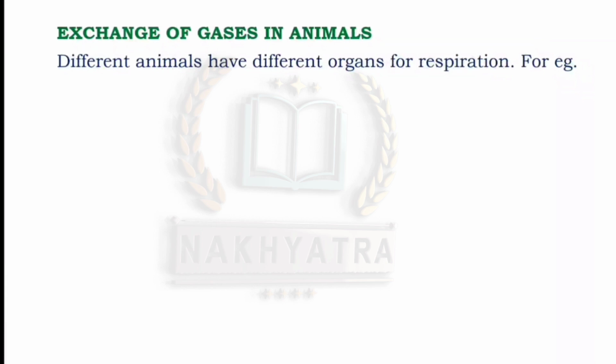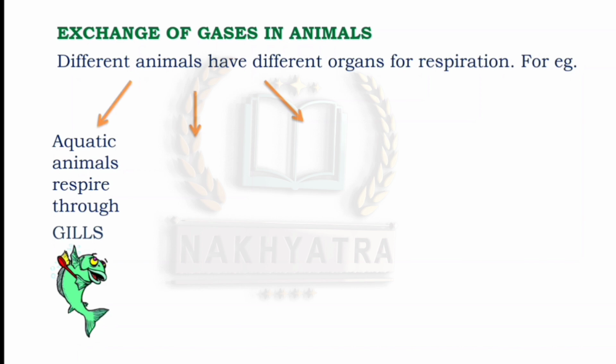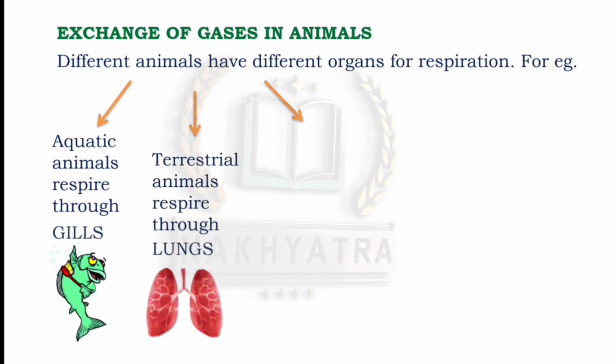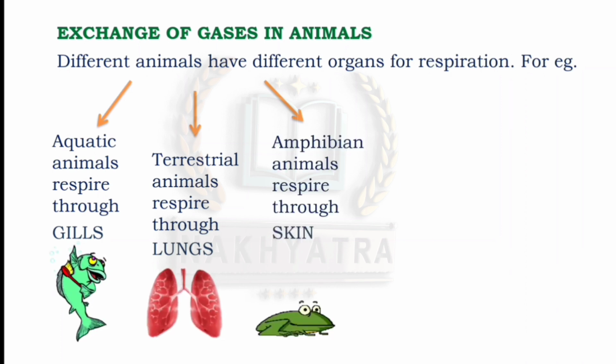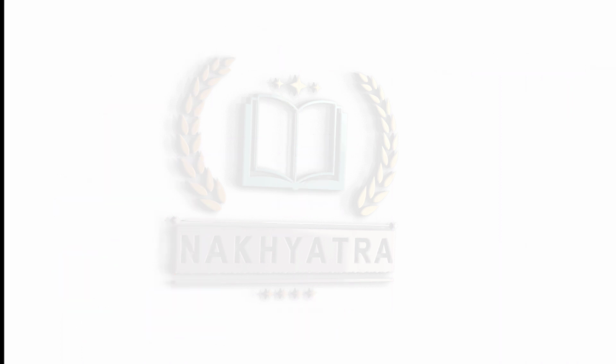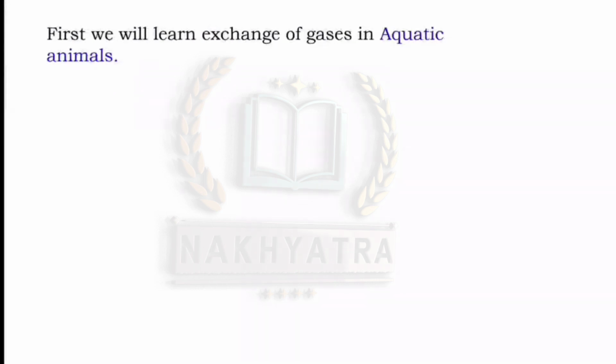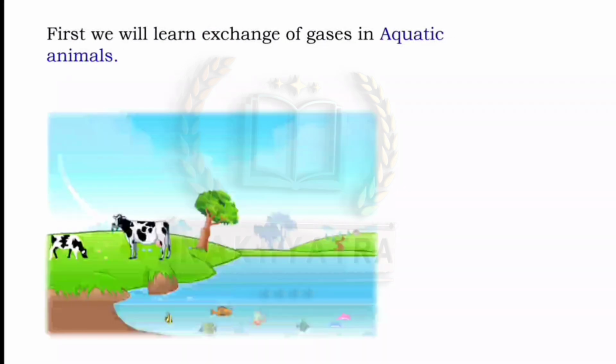Different animals have different organs for respiration. For example, aquatic animals respire through gills. So all the animals which live in water respire through gills. Then terrestrial animals respire through lungs. So all the animals which live on land respire through lungs. And amphibian animals respire through skin. So the animals which can live both on land and in water respire through skin. Example, as you can see, frog. Okay, now first we will learn exchange of gases in aquatic animals.